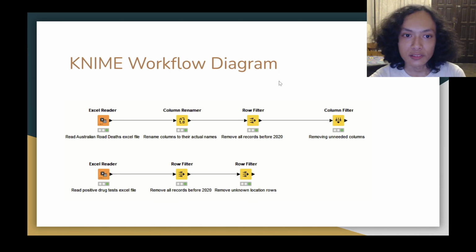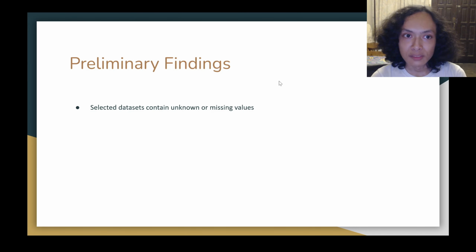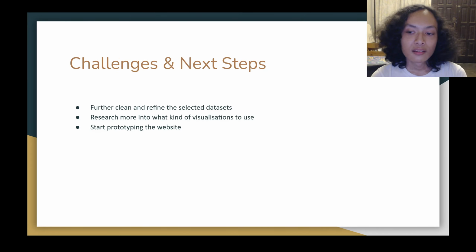Alright, moving on. For the preliminary findings, I've noticed that the datasets contain lots of unknown values, but I've already done some basic cleanup as mentioned previously. As for our challenges, I feel that we haven't run into any so far. As for our next steps, I feel that we should further clean and refine our datasets, as well as research more into what kind of visualizations we actually want to use for this project, as well as start prototyping the website, because we have not done that yet.